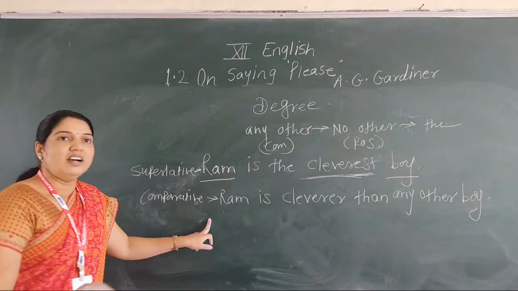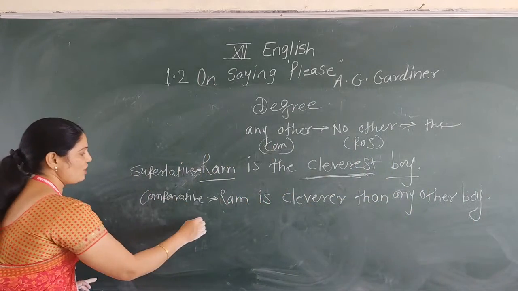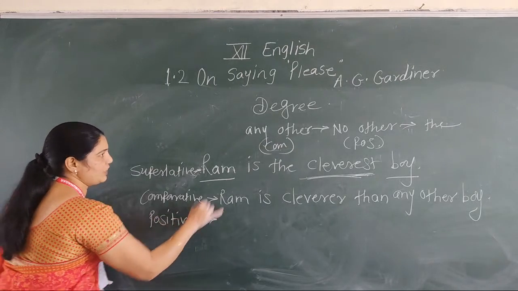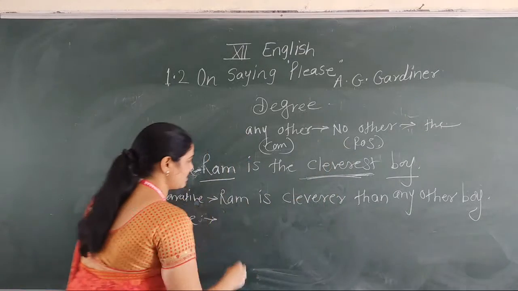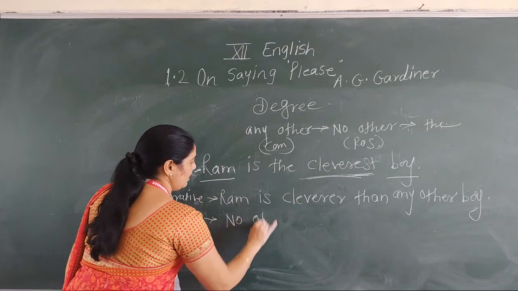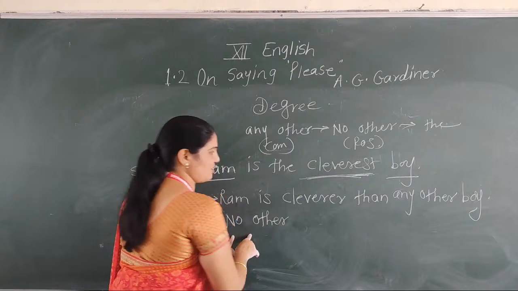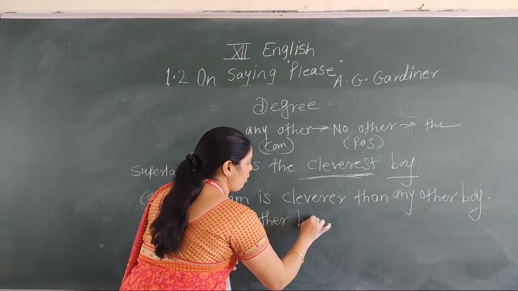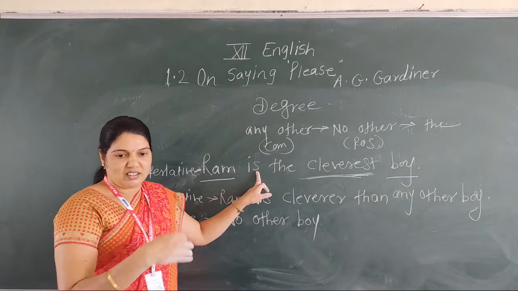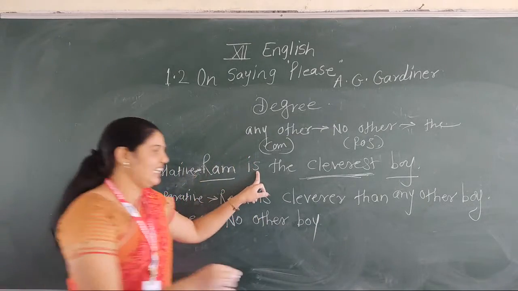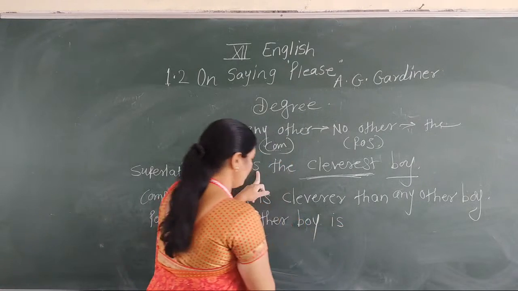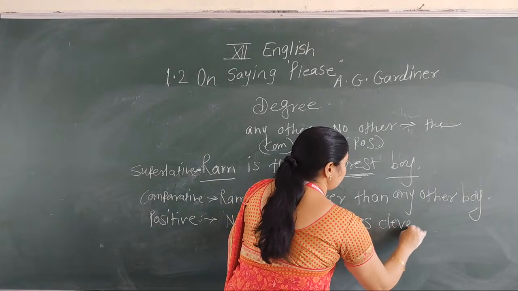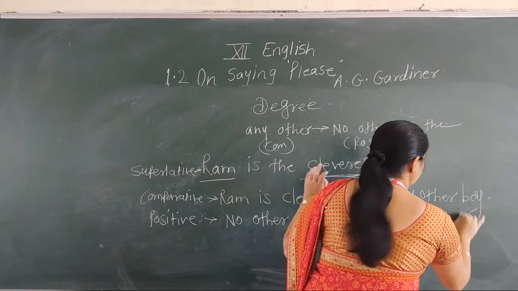It's a comparative. And in what way do we convert it into positive? At the time of converting it into positive, we begin our answer with no other. No other. But in positive degree, we take down the second subject first. No other boy. Find out the tense of the sentence. Simple present tense. No other boy is as clever as Ram.